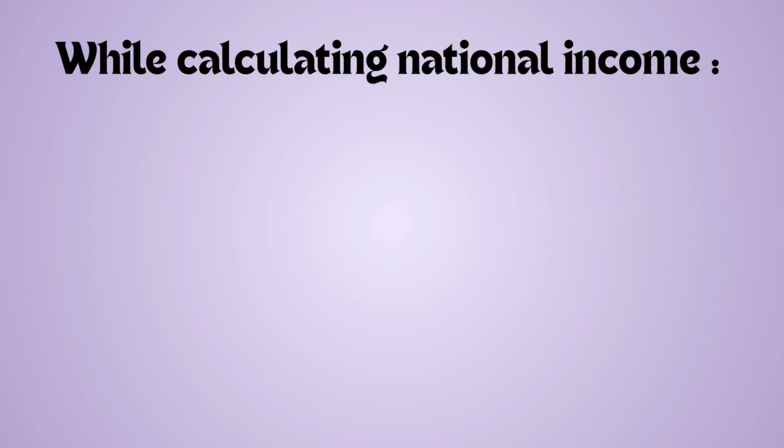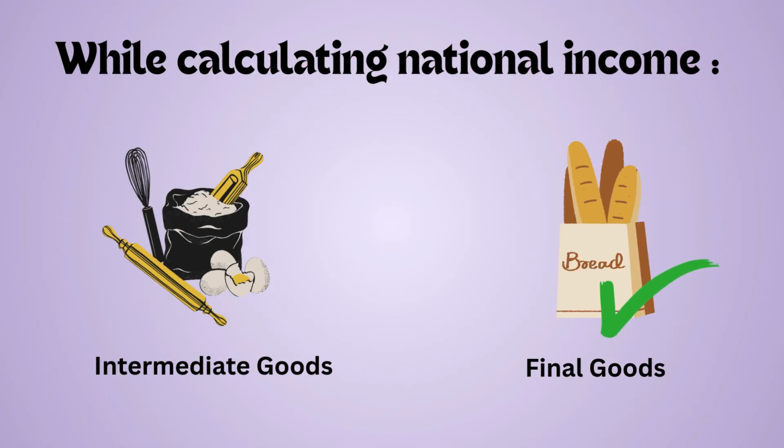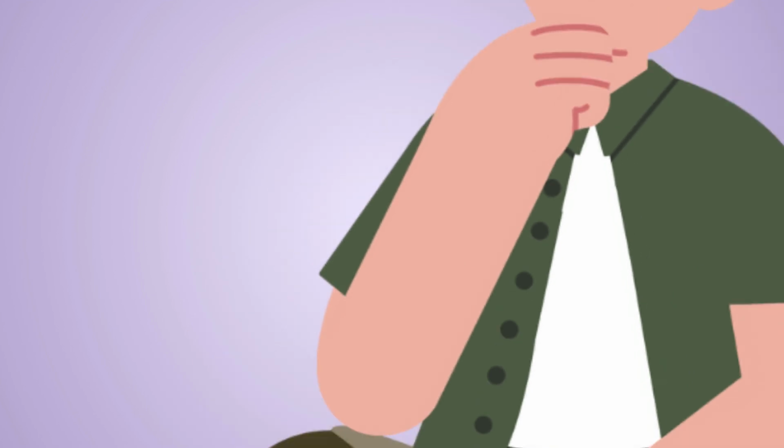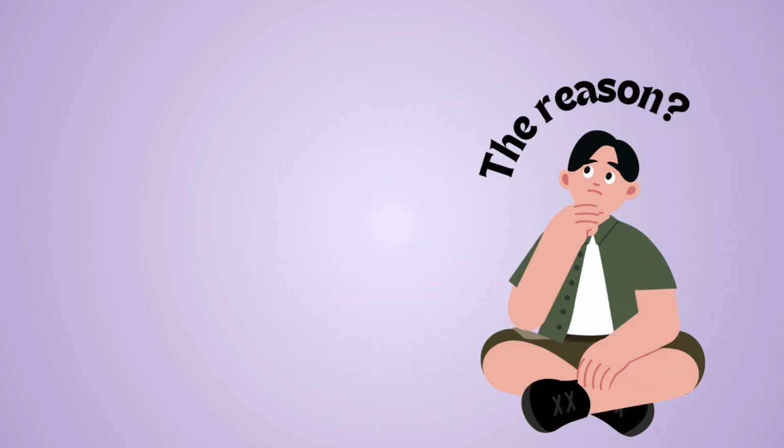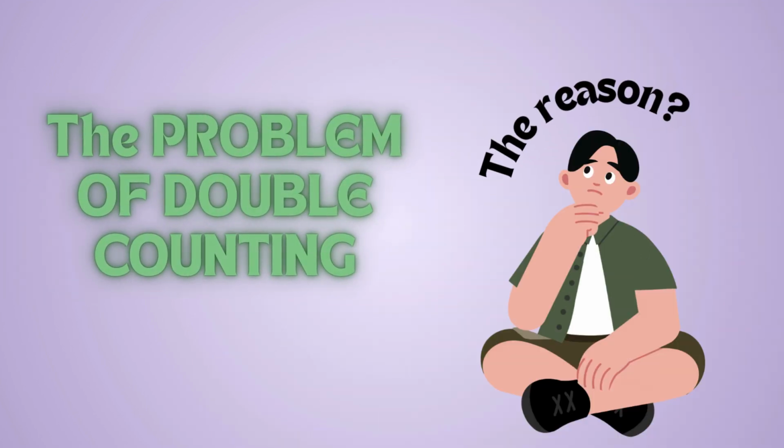In national income accounting, we only include the value of final goods and services and we exclude the value of intermediate goods and services. And the reason behind this is very simple. It's the problem of double counting. We can understand what the problem of double counting is with the help of an example.